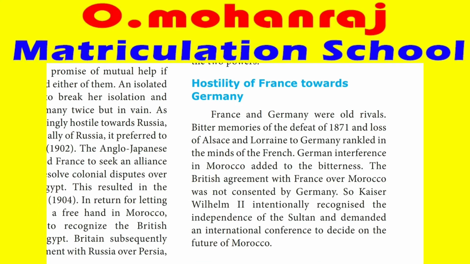One more thing, Germany's interference in Morocco also added to this bitterness. The British agreement with France over Morocco was not consented to by Germany. We have seen that Britain and France agreed to have control of Morocco and Egypt, but Germany did not agree to that. So Kaiser Wilhelm intentionally recognized the independence of the Sultan of Morocco and demanded an international conference to decide the future of Morocco. So this is another reason for Germany's hostility against France.